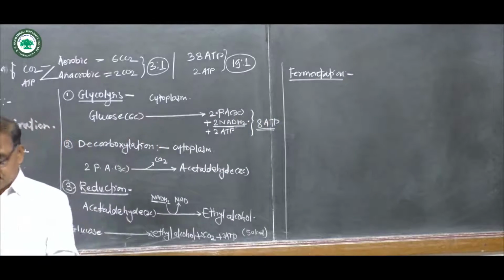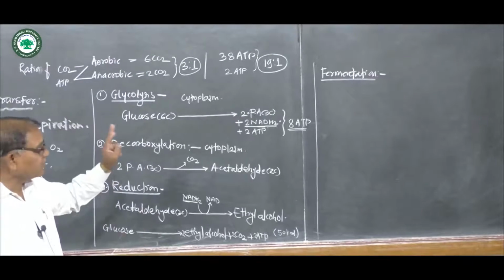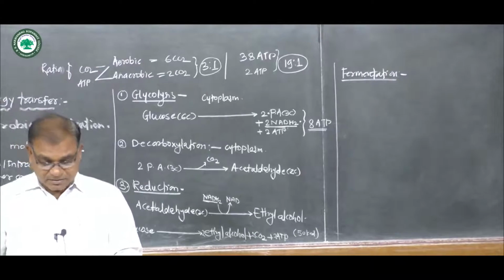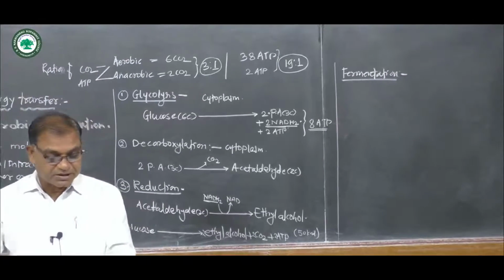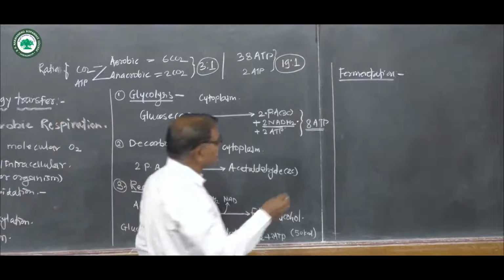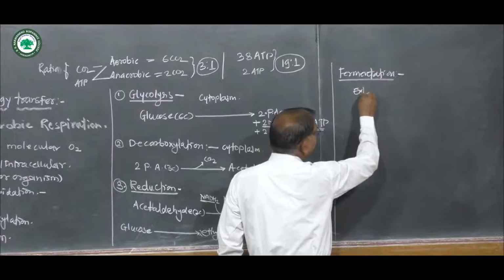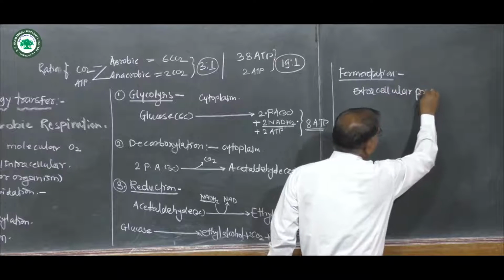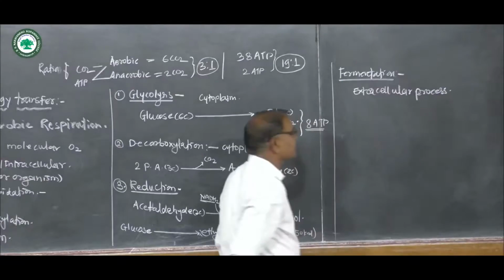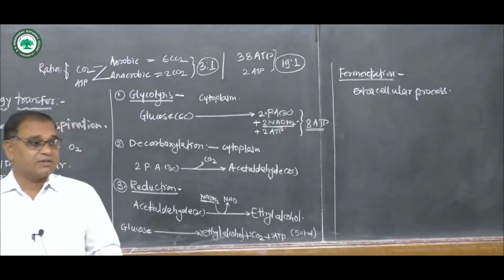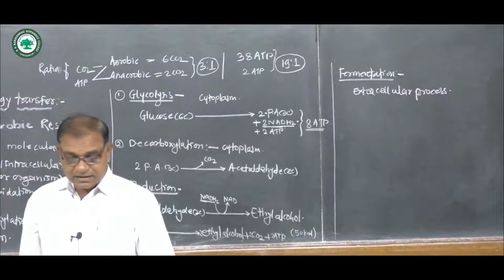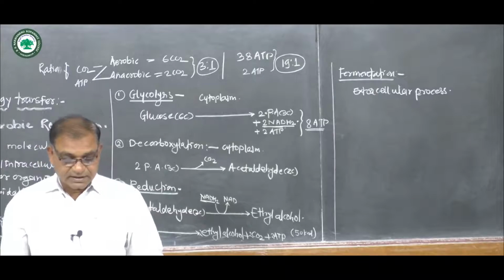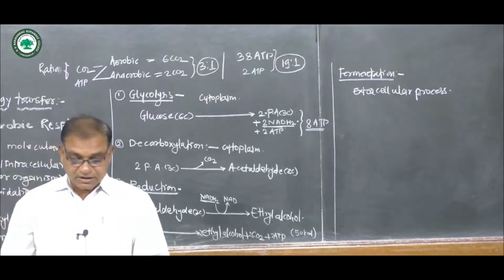Fermentation is an extracellular process of respiration, because it also takes place inside the cell, within the cytoplasm, as well as outside the cytoplasm. Hence, it is also called an extracellular process.